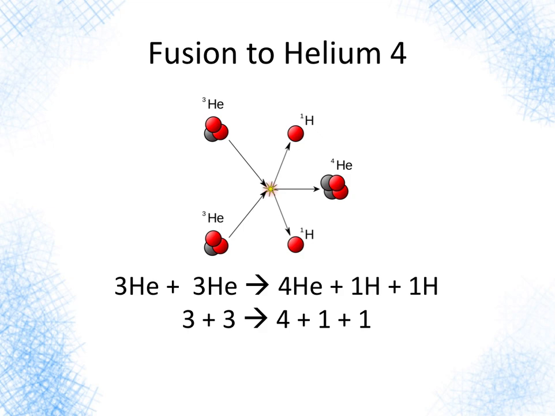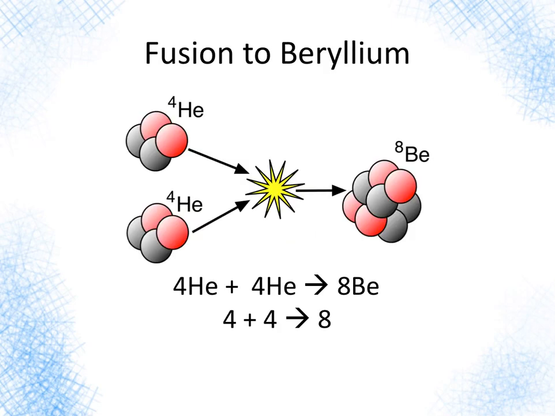So this is not quite the same as addition, right? This is like moving things around on an abacus where the symbols in the alphabet are like little pebbles on an abacus, and you take two groups of 3, put them together, divide them up into one group of 4 and two 1s. Okay, a little more complex, helium into beryllium. We've got the two helium atoms coming together and fusing into beryllium. That's 4 plus 4 getting transformed into 8.